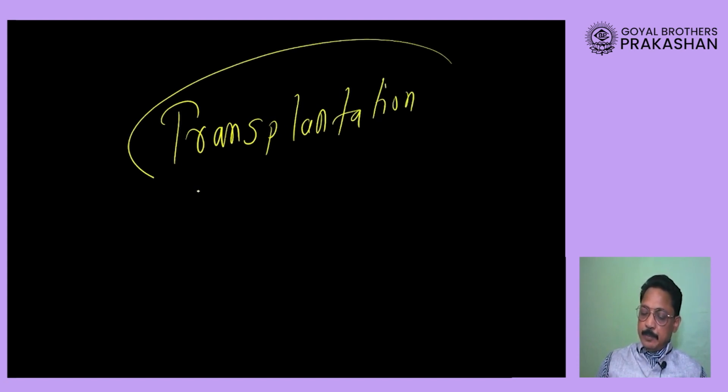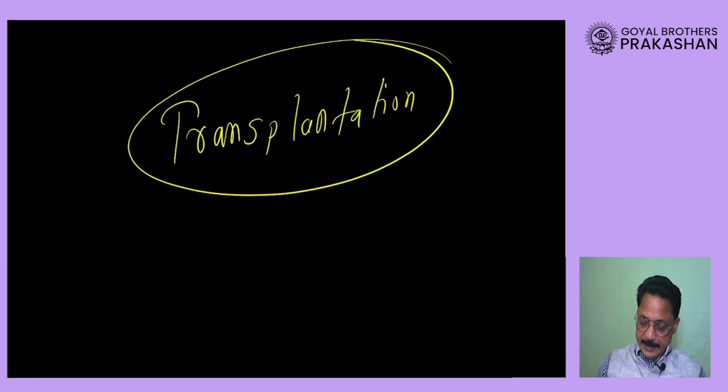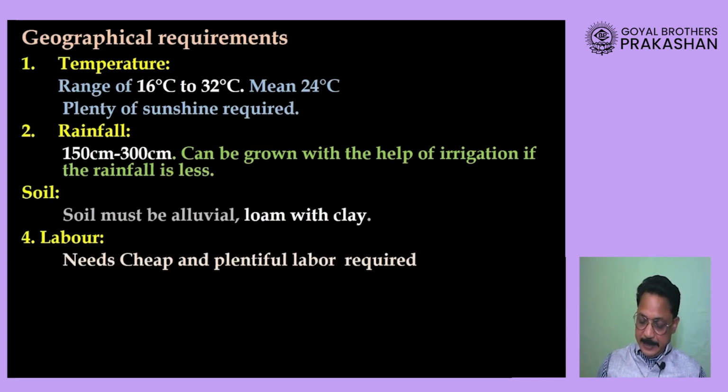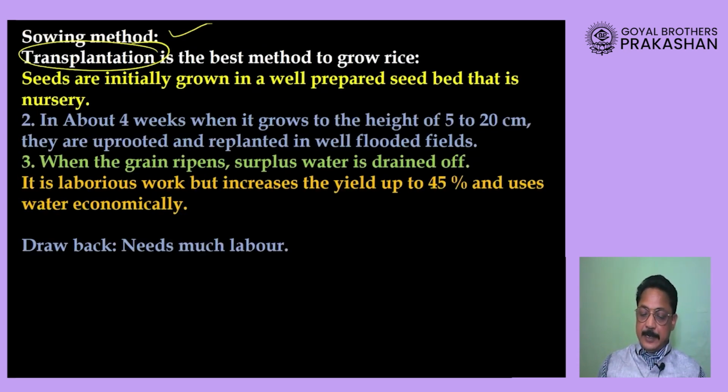That process we have already studied is called transplantation. That is a method in which we are carrying the seedlings and putting them in a farm. That process is called transplantation. Then after this crop is fully grown, the surplus water is drained off. Drained off means it is taken away from the farm, and as I already told you, it requires a large amount of labor force.